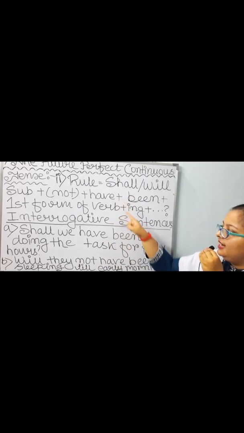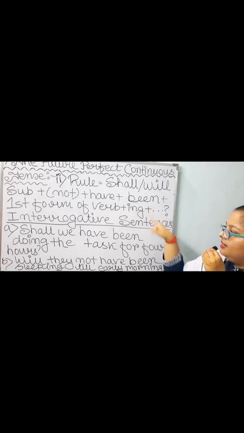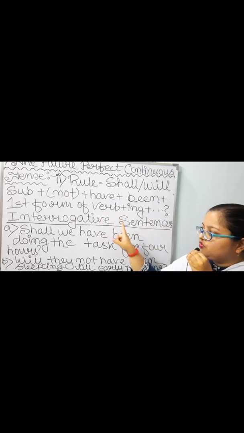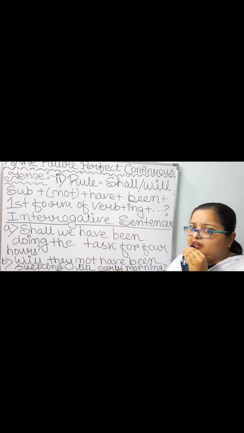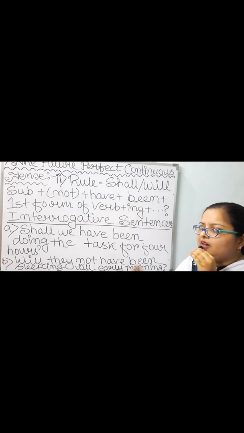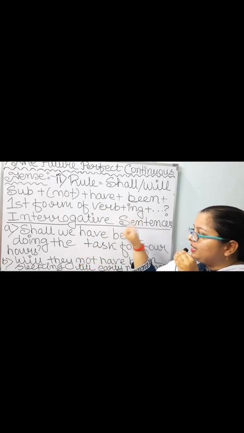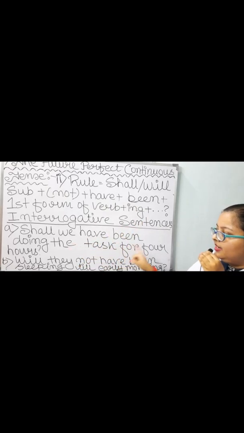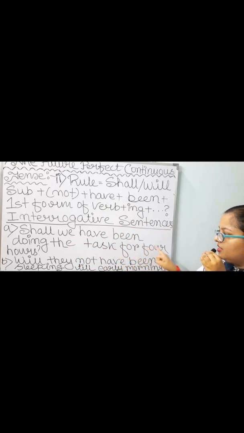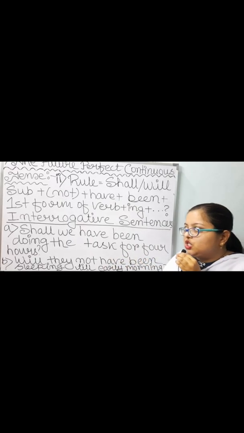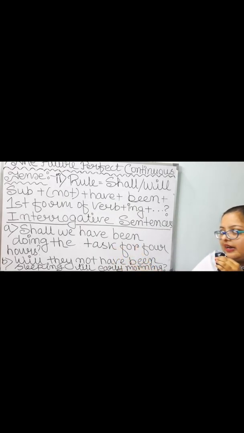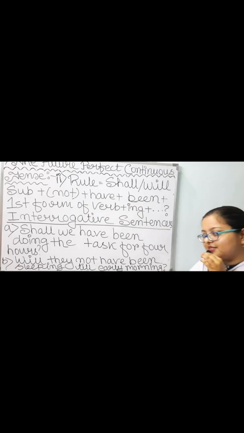Then I have taken have. Then been. First form of verb do I have taken. Do, did, done. I don't have to take second and third forms. So just the first form plus ing, doing. Then in place of other words, the task for 4 hours. Shall we have been doing the task for 4 hours?